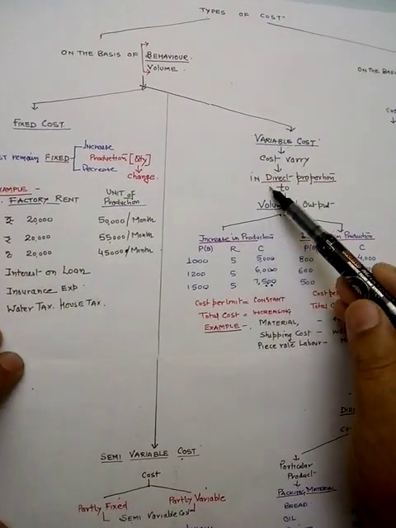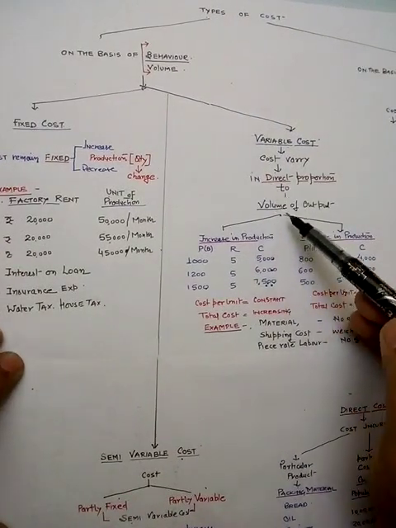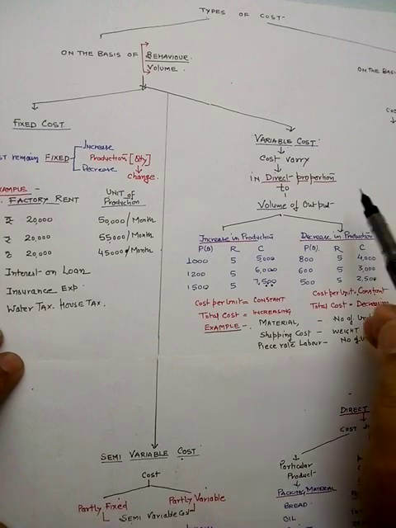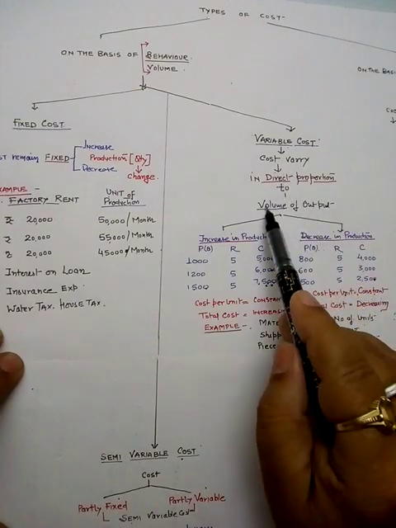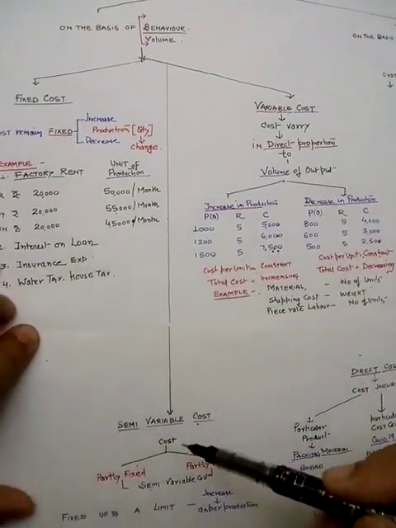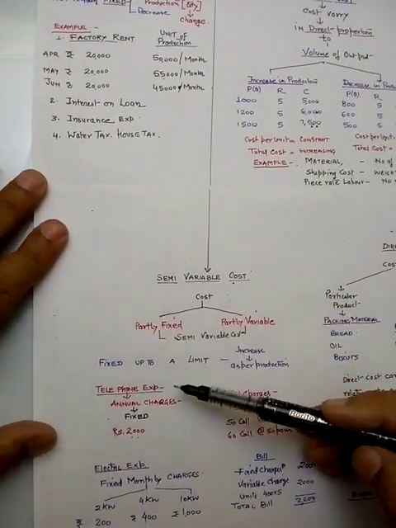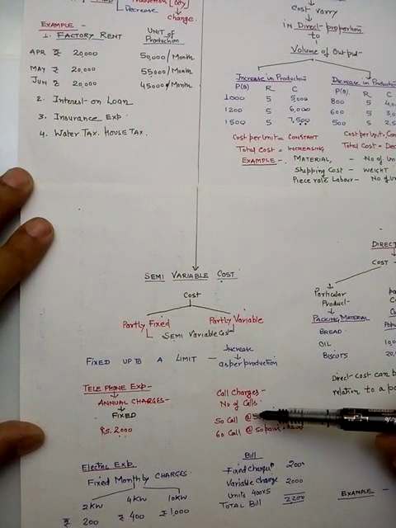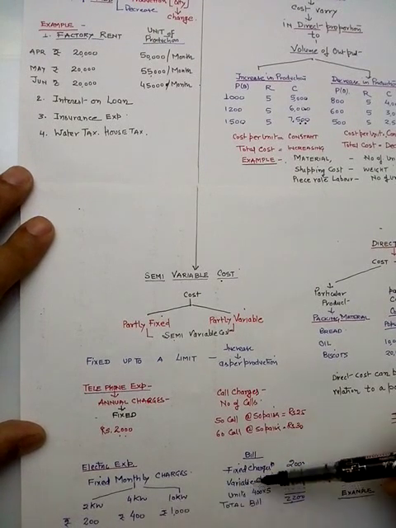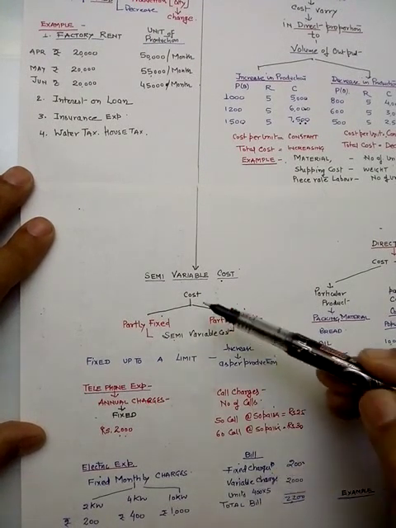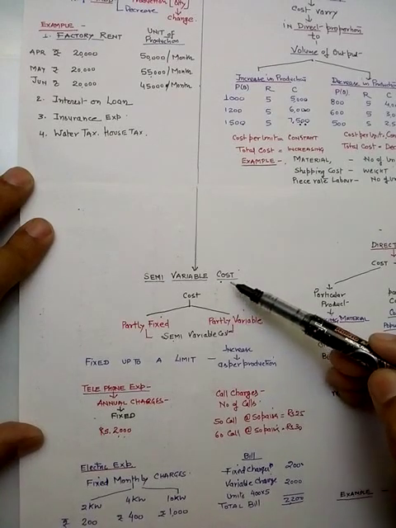Here our cost is increasing and decreasing according to the production, that is the volume of output. The third condition we discussed is the semi variable cost. One part is fixed and another part varies. It is a combination of two types of cost, that is known as semi variable cost.